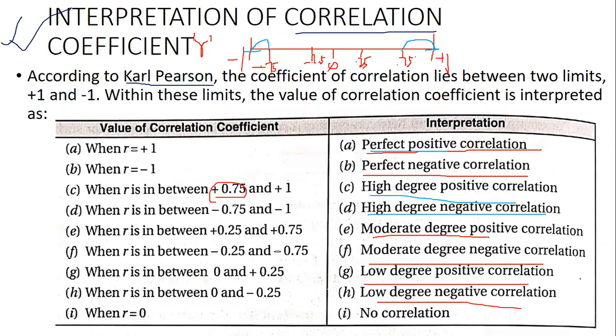Then from 0.75 to 0.25, moderate degree positive correlation. On the negative side, moderate degree negative correlation. Again, from 0.25 to 0, low degree positive correlation. On the negative side, low degree negative correlation. And if it is at 0, it is called no correlation. Understood? Any doubts?